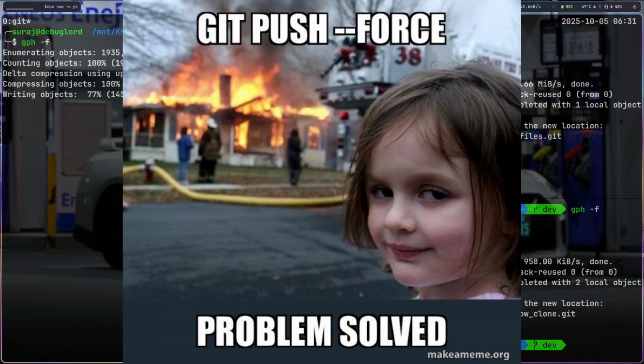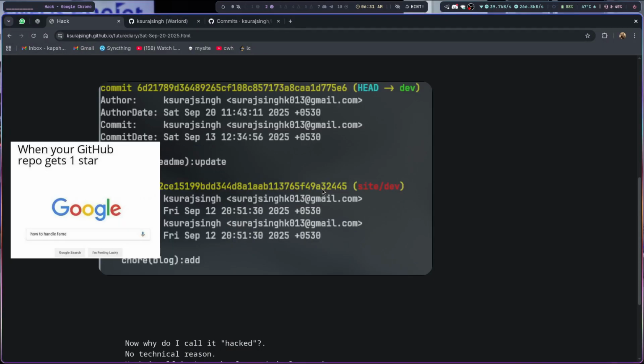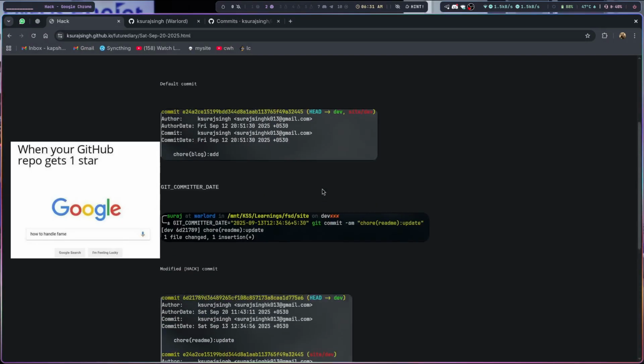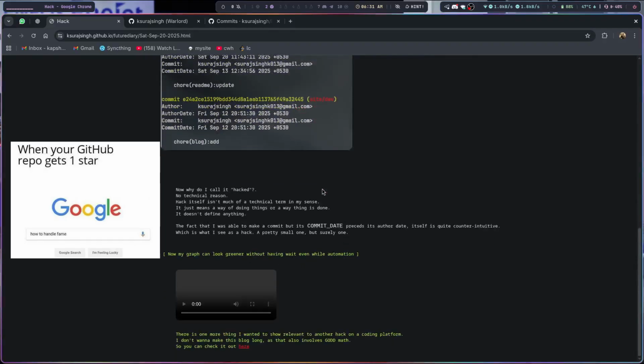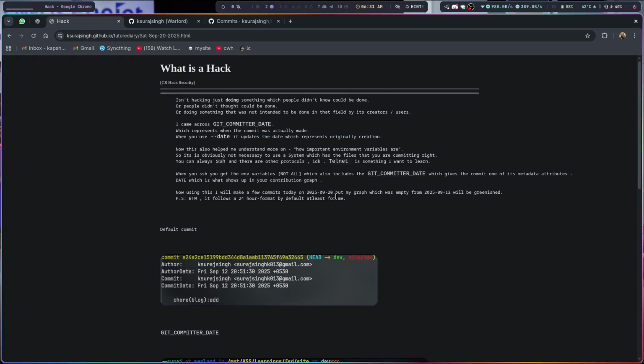Okay, this was actually a demonstration of the definition of hack, which I explained over here. As a beginner, this is my point of view. Everything that you see over here is in my humble opinion. What I think a hack is, is doing something that wasn't intended in the first place, which is not always wrong.